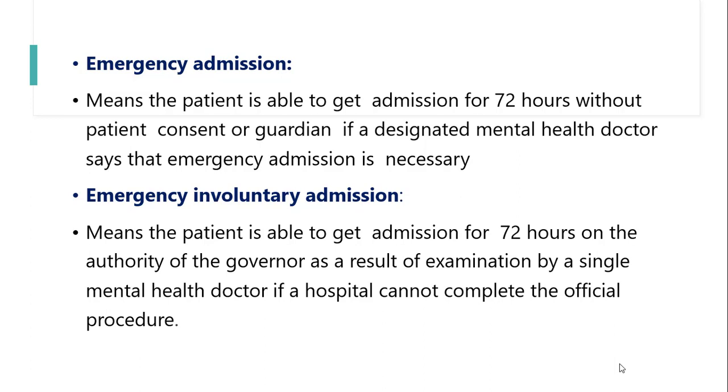Then one more admission is there, that is emergency involuntary admission. You know what is involuntary admission? That is informal admission, involuntary admission or formal admission. So what is emergency formal admission or emergency involuntary admission? It means that the patient is able to get admission for 72 hours on the authority of the governor as a result of examination by a single mental health doctor if a hospital cannot complete the official procedure. That is known as emergency involuntary admission. So these are all the four types of admissions we can see in a mental health hospital.